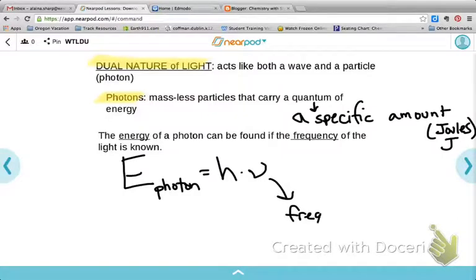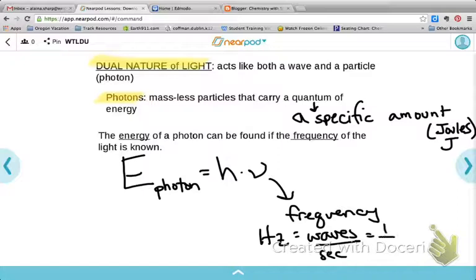And remember our units for frequency, you have a lot to pick from. You can say hertz, that's one acceptable unit. You can say waves per second. You can say per seconds. Or you can say seconds to the -1 power, which is the same as putting seconds in the denominator. So any of those units are fine for frequency. If you multiply that by this h value, that's going to give you the energy of a photon, and remember that's going to be in joules.